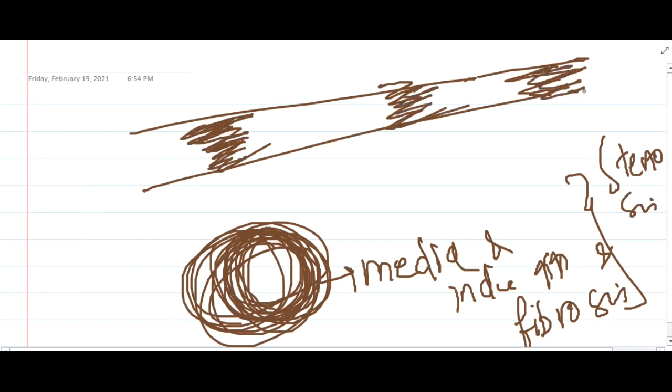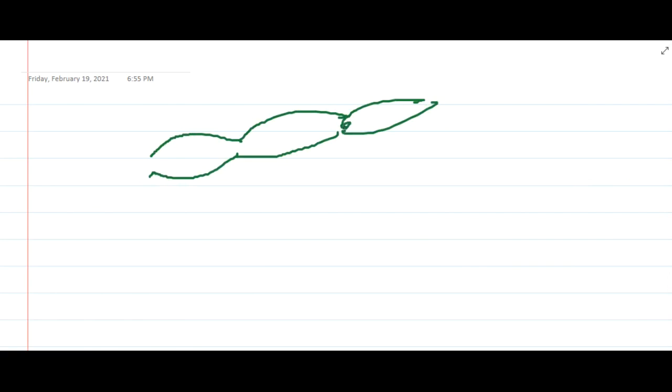All these are seen only in segmental areas, and because of fibrosis, the lumen of those areas will decrease. Thus it looks something like this.